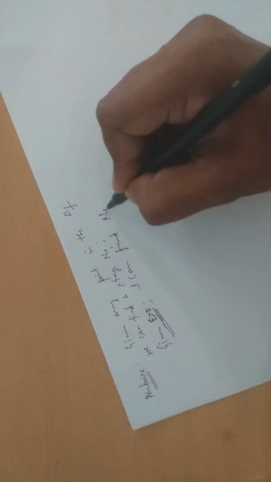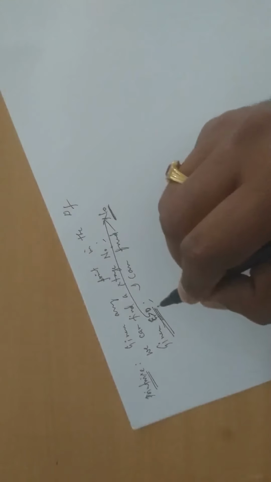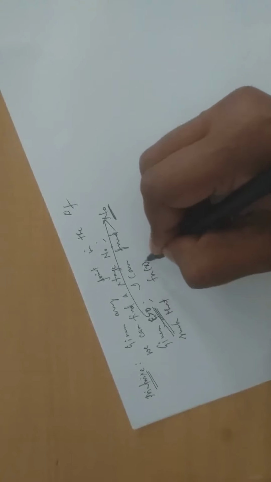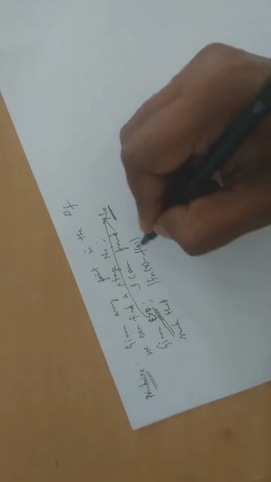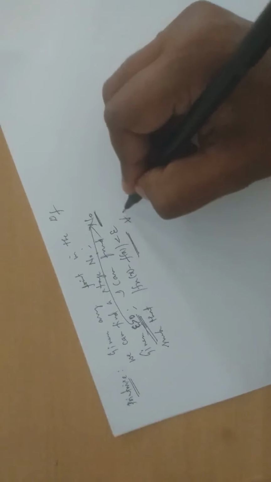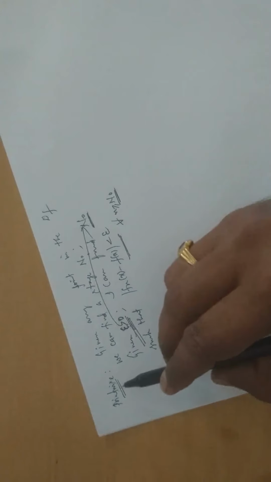And I can find a stage n naught. If you give me an epsilon, I can find a stage n naught such that fn of x minus f of x, that is the difference between them, is negligibly small. And this will work for all n. So this is the definition for pointwise convergence.